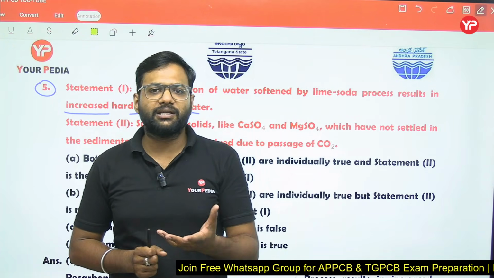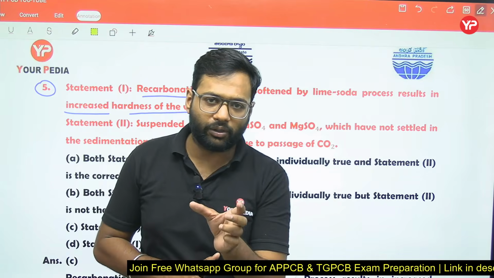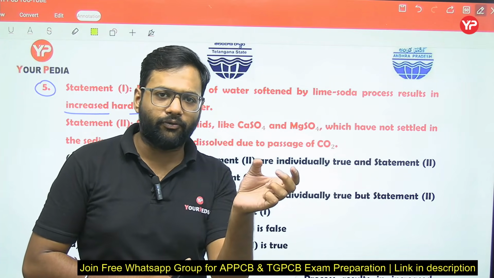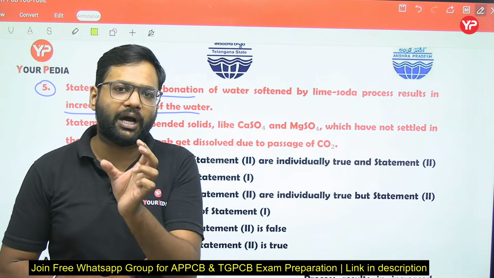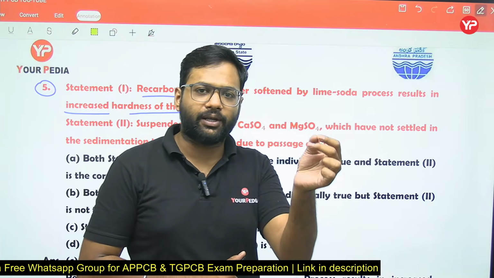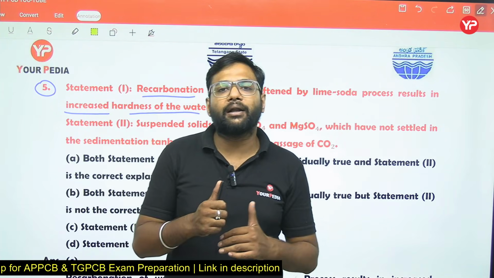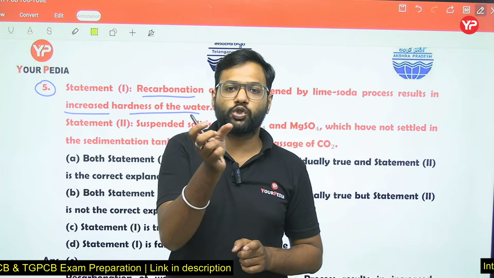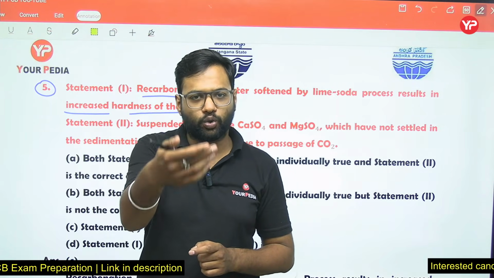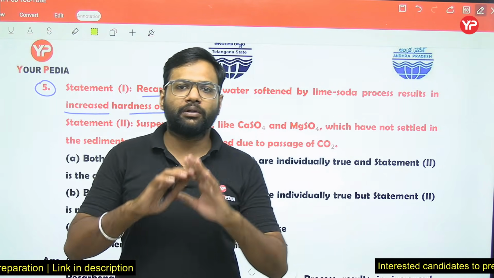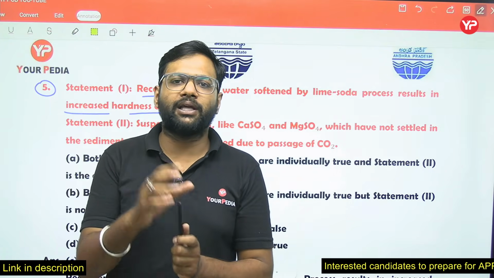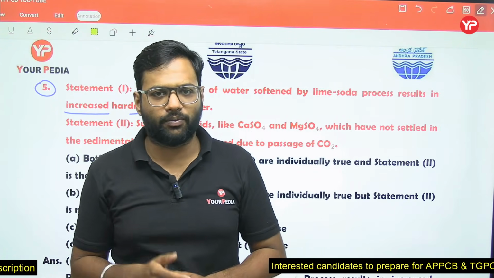So all the carbonate hardness is removed and all the magnesium non-carbonate hardness is converted into calcium non-carbonate hardness. This calcium non-carbonate hardness is further removed by soda ash, sodium carbonate. So lime and soda combined remove the hardness from the water sample.